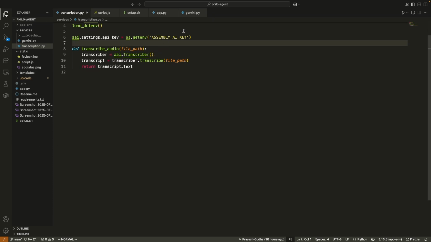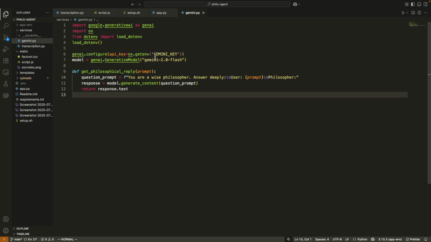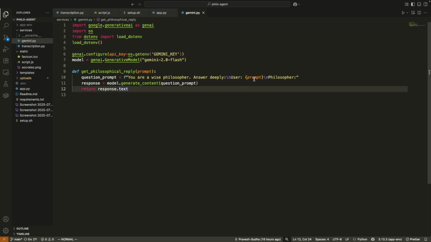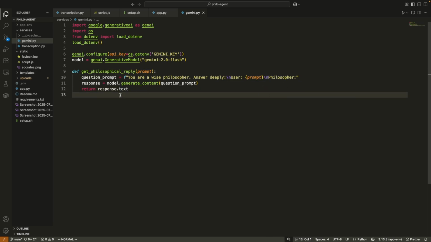So then we have our Gemini.py. So here we have also specified our Gemini key and the Gemini model as 2.0 Flash. And here it takes the transcript and returns a Gemini generated philosophical response. So you can see the question prompt that you are a wise philosopher and answer deeply. Here we have the user specified prompt, and after that the philosopher says is the response.text that we are receiving from the Gemini.